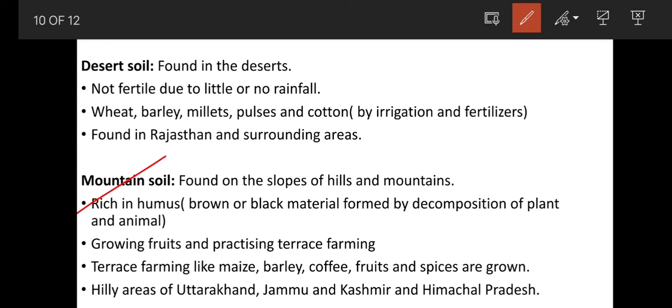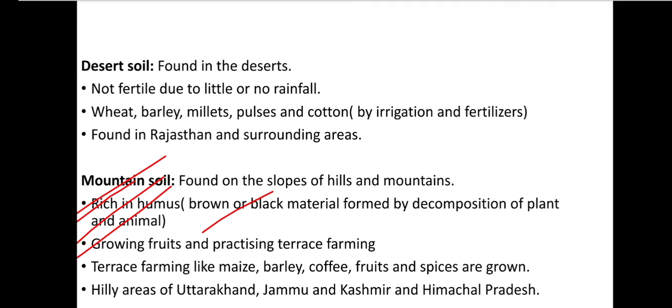So mountain soil is rich in humus, which means brown or black material formed by decomposition of plant and animal remains. And mountain soil is good for growing fruits and practicing terrace farming. What do you mean by terrace farming?